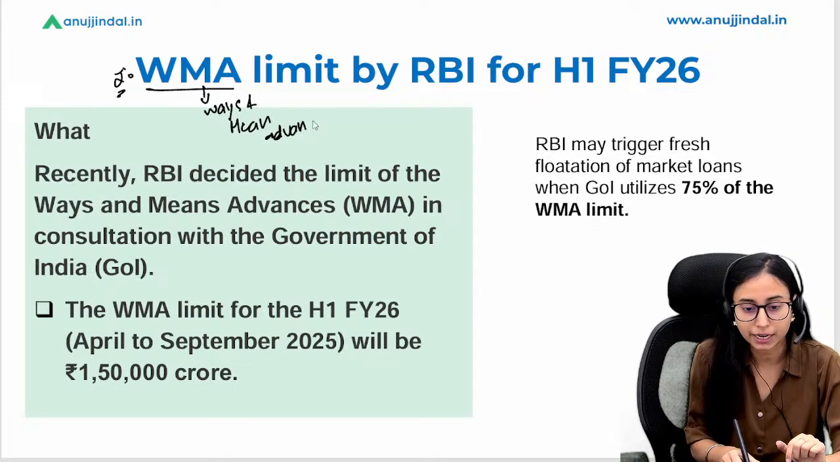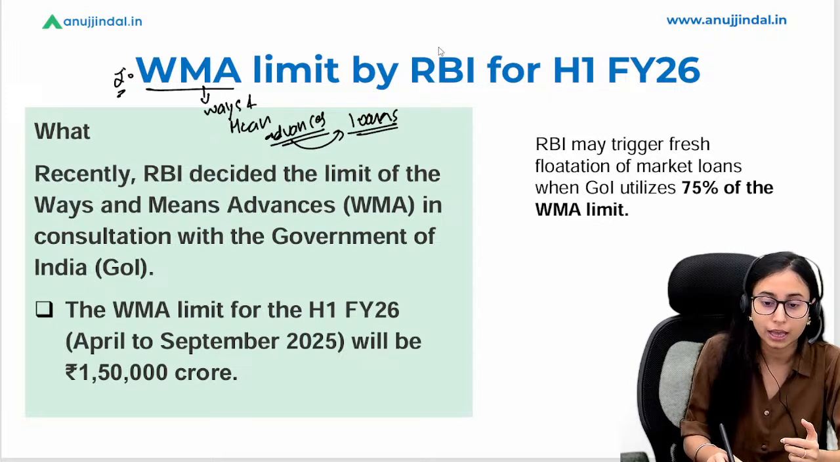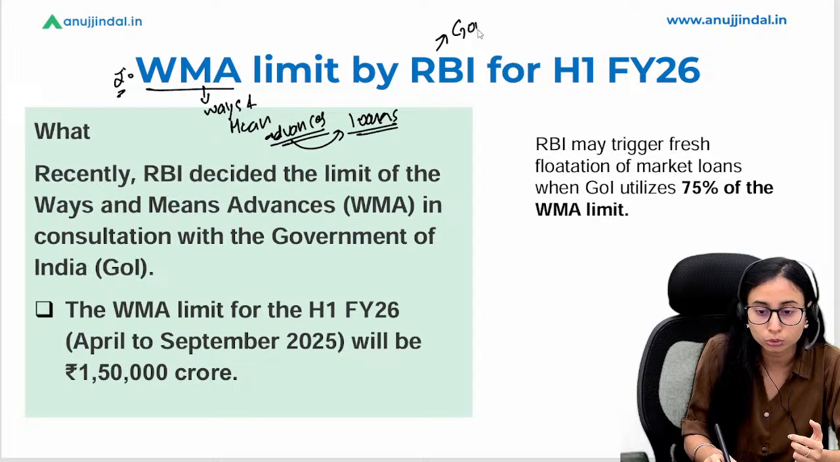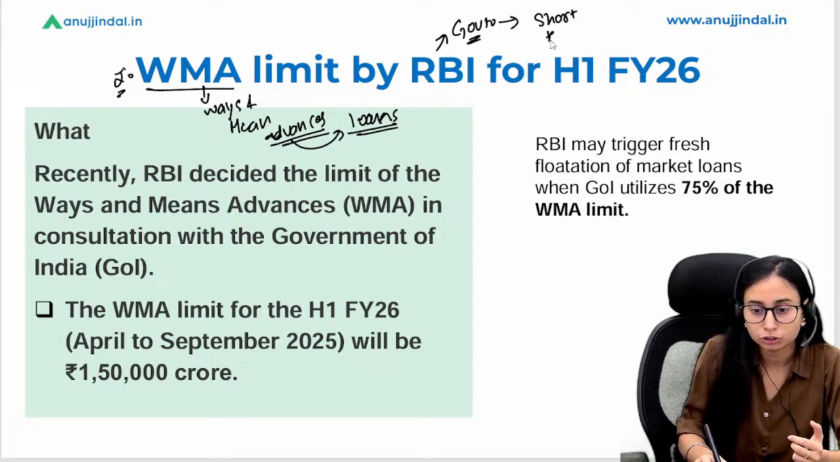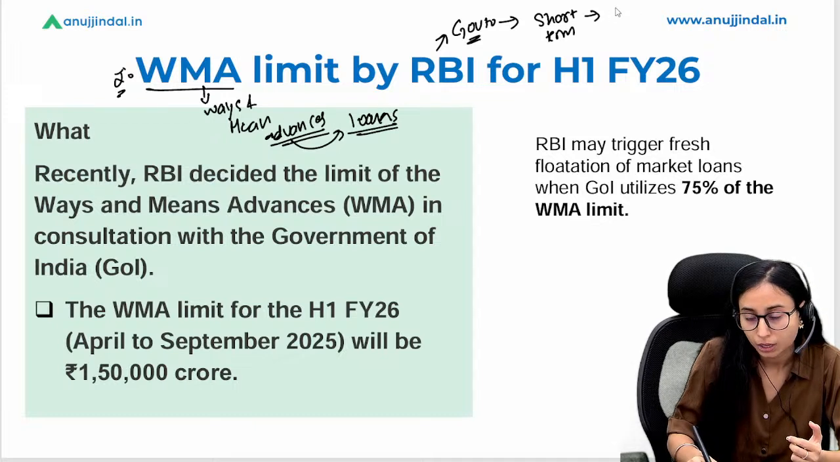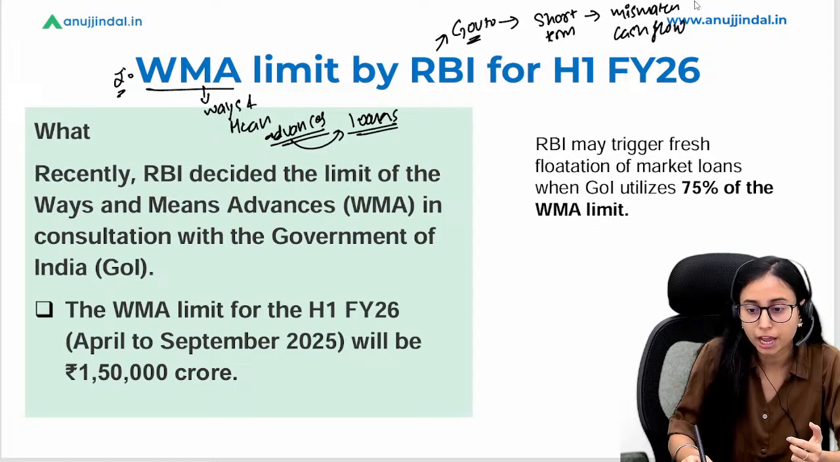Ways and mean advances. Now what is advances? Advances are loans. अब यहाँ पर loans की बात हो रही है. अब कौन किसको लोन दे रहा है? RBI is providing loan to the government for short term. It is giving short term loan to government due to a mismatch in the cash flow. So there is some mismatch in the cash flow of the government, and that is the reason the RBI is helping government by providing a short term loan to them.